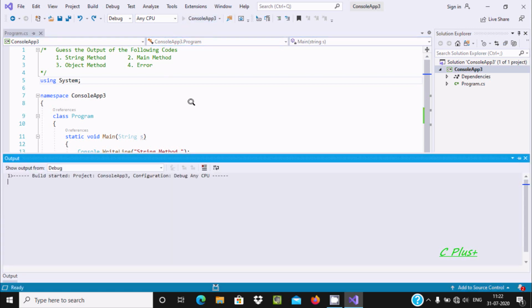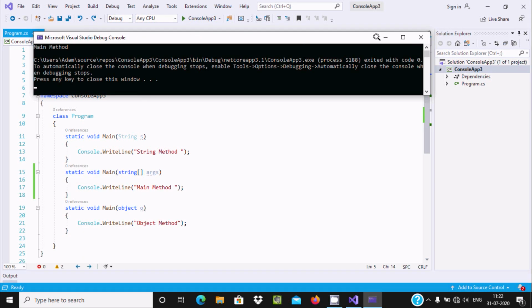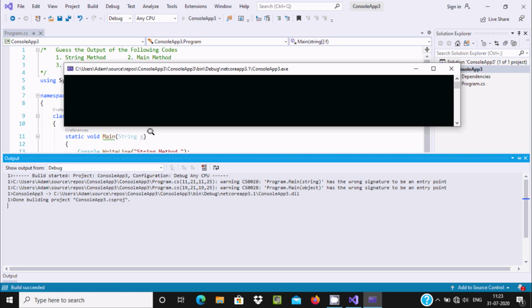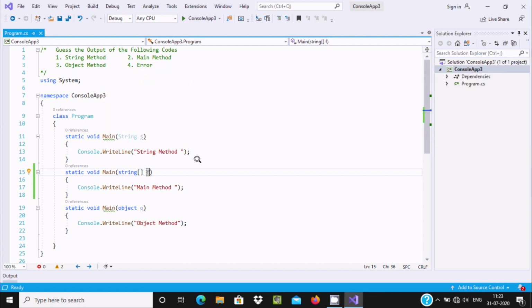If I run this code, it will definitely print "main method". It displays main method because when I take the cursor on Main, it says the program's Main has the wrong signature to be an entry point. But you can give any name at this place, like abcd, whatever. A string array must be there, and you can give any kind of name. So there is no error here, and main method is displayed.